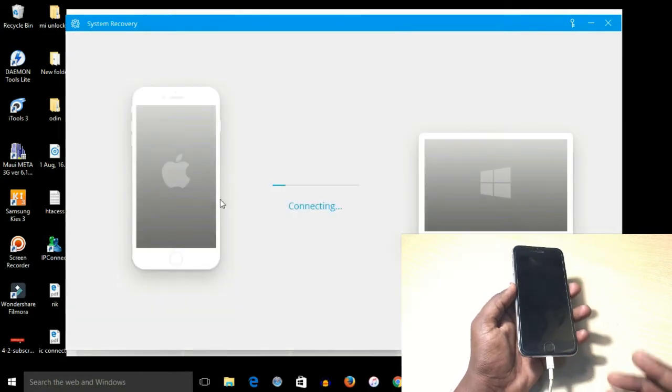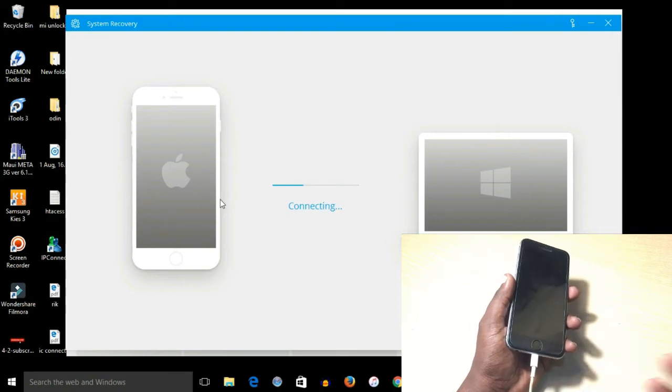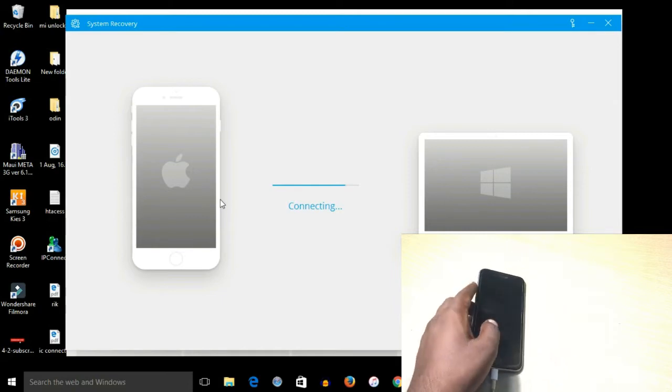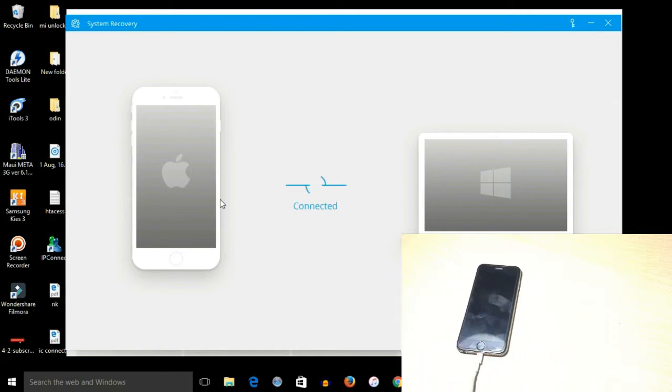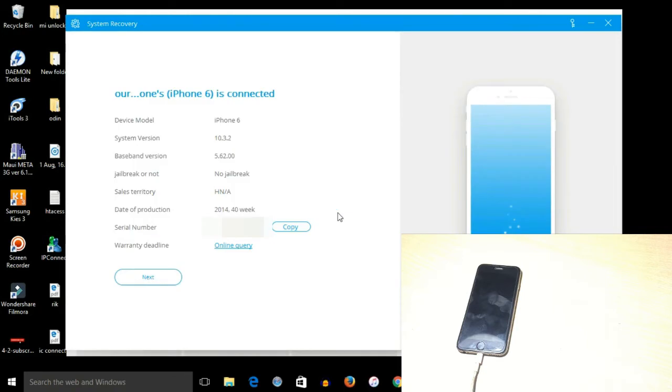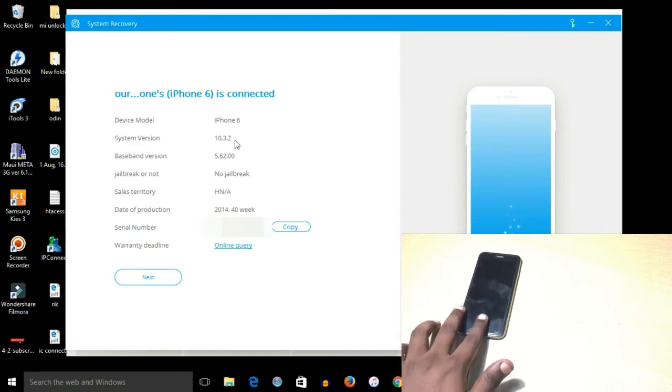When you connect the USB, the phone will automatically connect, and it will detect the phone. Now the phone is connected. It will show all the description about the phone, that is the iPhone 6 model. Now it's currently running on system 10.3.2. Basically I tried to upgrade it to iOS 11 directly. Sorry, it's maybe iOS 10.3.3, and suddenly the phone completely turned off and got stuck on this black screen. The phone is also not jailbroken.